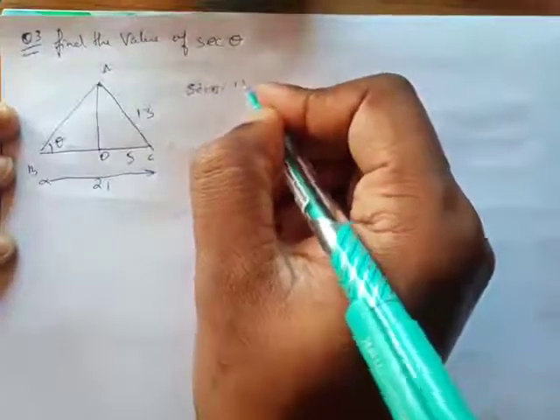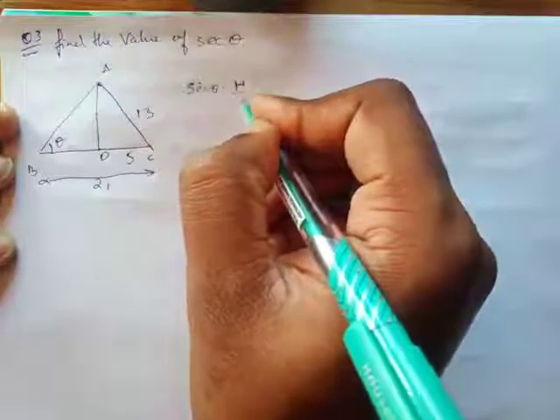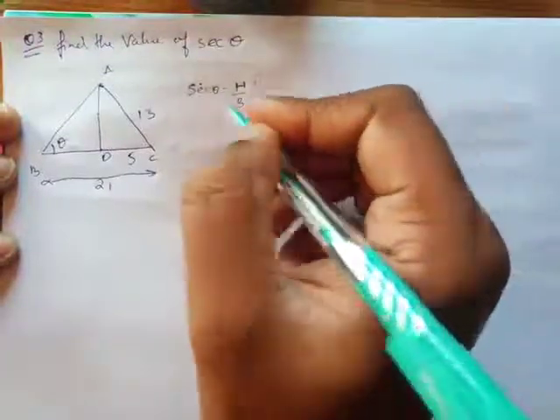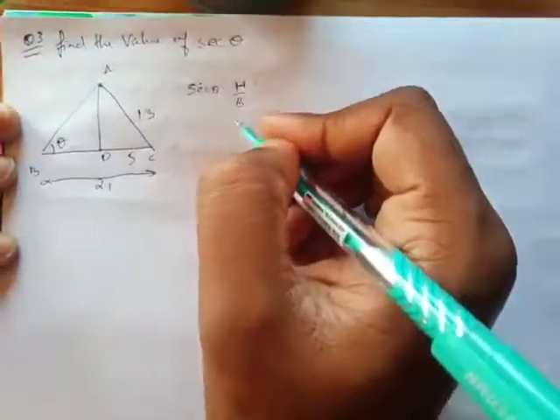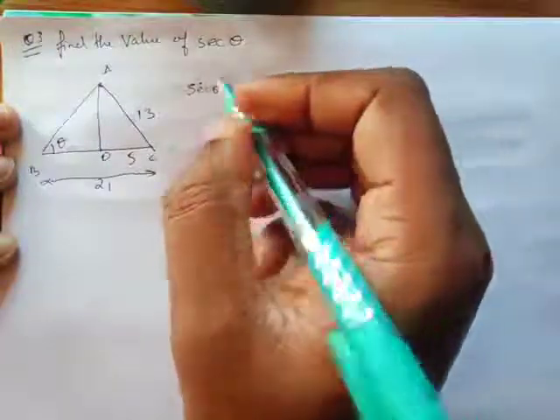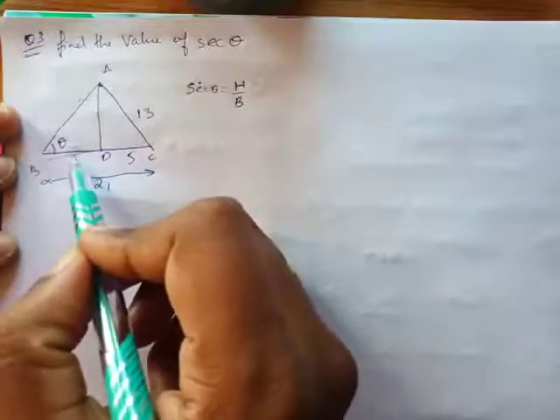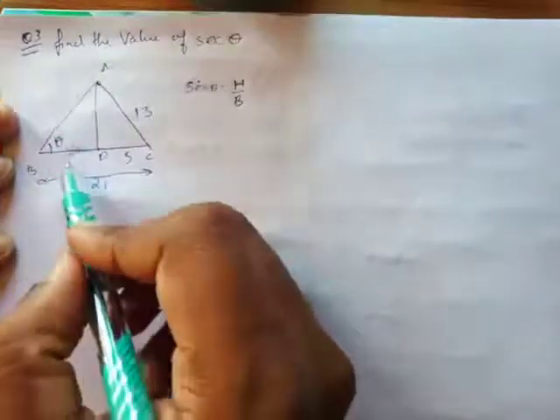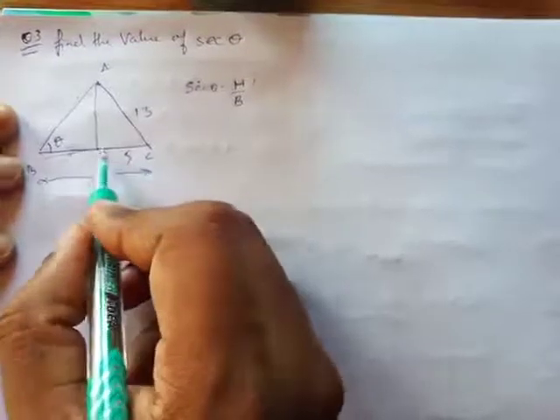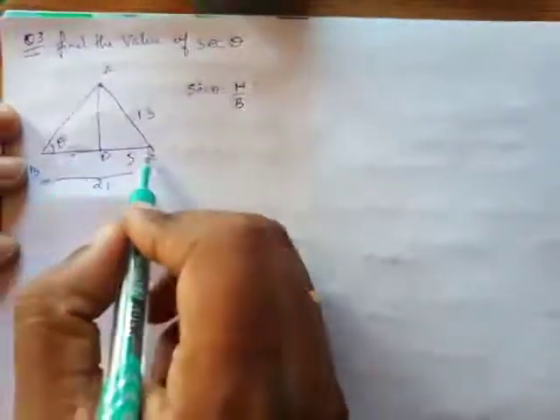Hypotenuse over base, isn't it? So sec theta is going to be hypotenuse over base. So first of all, I need to know the hypotenuse and I need to know the base. So this is the hypotenuse and this is the base. I need to know them, but I don't know any one of them. So what I'll do, I'll see that this much is 5 and this whole is 21.